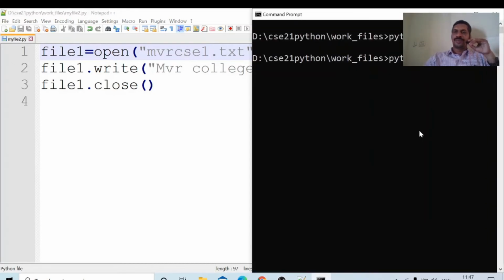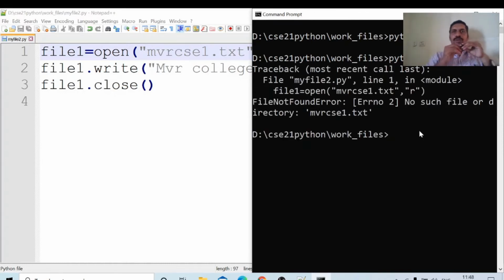If we run this one, what will it generate? What is the name of the file? My file2.py. Okay, here see the file not found error. No such file. You are trying to open a file, but that file is not found. Okay, this is the mistake. This type of error is called an IO error, input output error. File not found error: no such file or directory, mvrcsc1.txt. It is saying that you are trying to open the mvrcsc1.txt file, but actually that file is not available as of now.